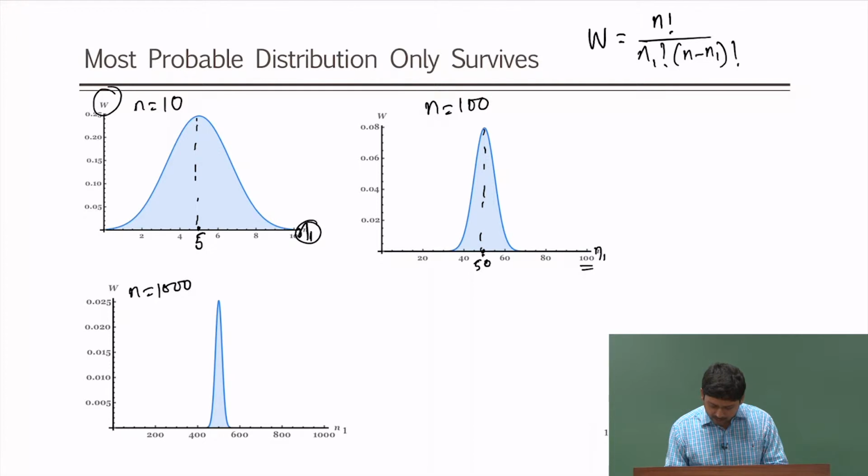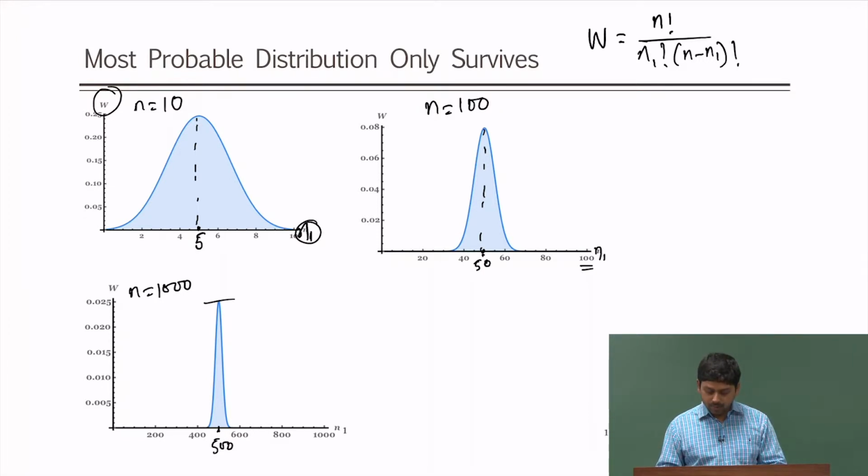It is peaking at 500, as you can see, the most probable distribution, the maximum W, is in the middle when it is half at 500, and it has become much narrower even than the 100, right.